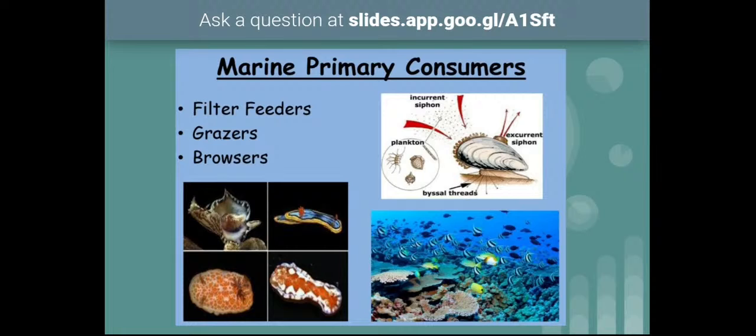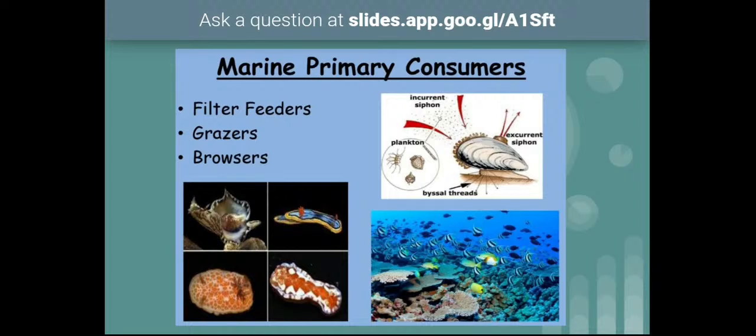Why? Because they depend on small sized organisms, especially diatoms and some microalgae. All these microalgae, these diatoms, are very, very small in size. So to catch them, they filter the water currents and expel the water, and they only receive these trapped diatoms and some microalgae. By filtering the waters, they receive the food materials, and their food includes the small sized diatoms and small sized microalgae. Such organisms are called filter feeders.